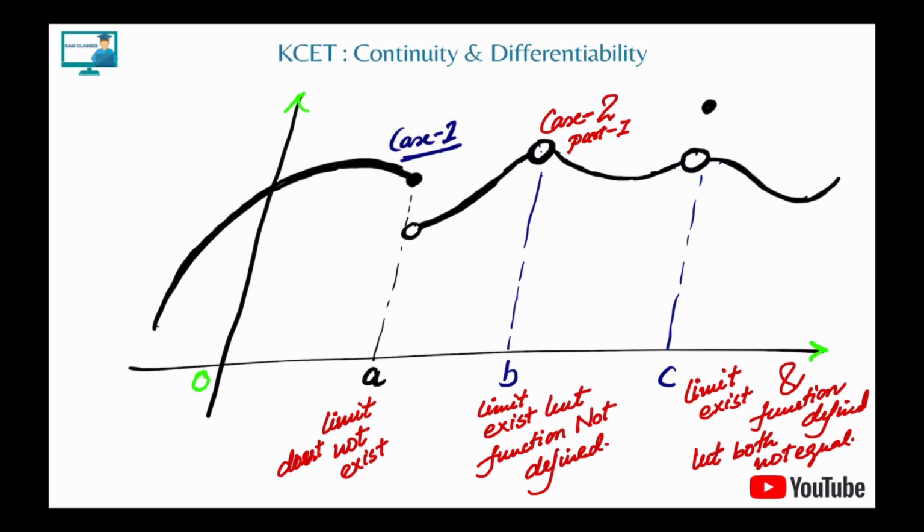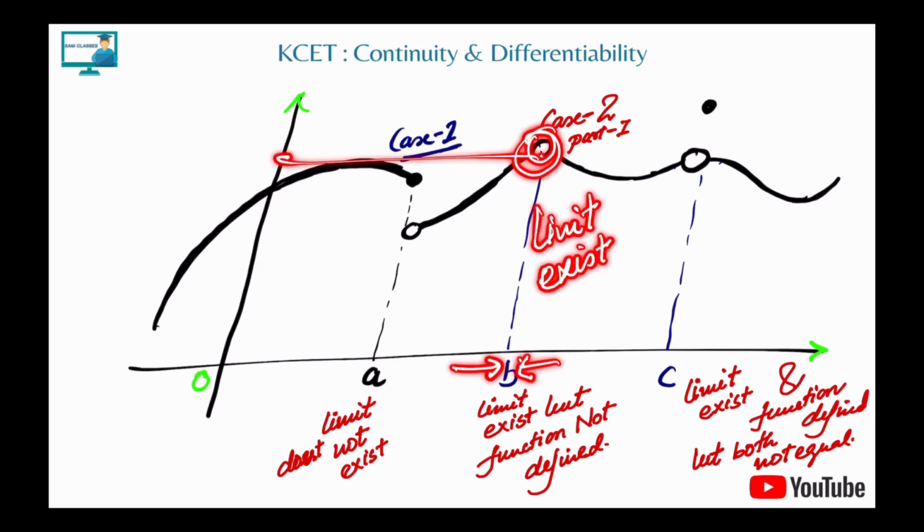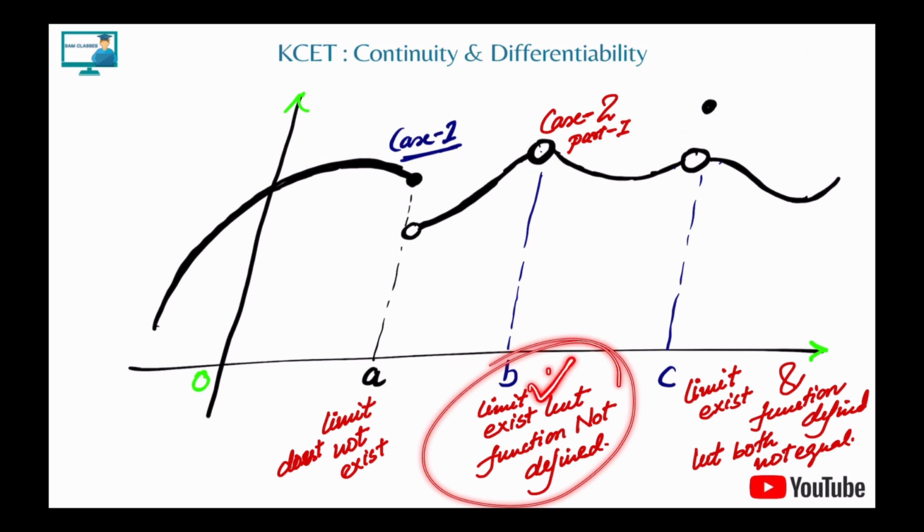Now coming to the next part. You'll say, sir, the left hand approach and the right hand approach are both the same, and that is one single value. So the limit exists. Okay, we accept it. But what about the function value at b? Sir, f of b is not defined. Correct. So the moment f of b is not defined, what will happen? No continuity.